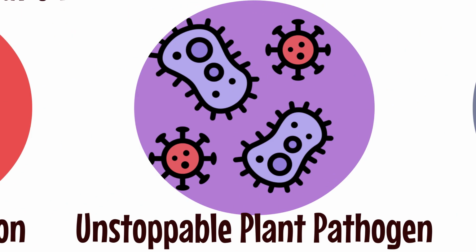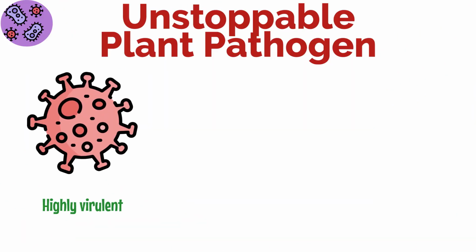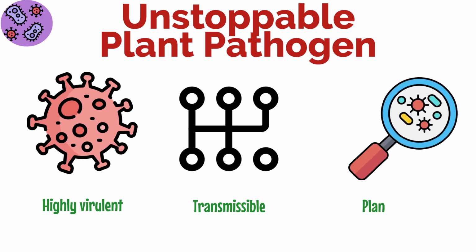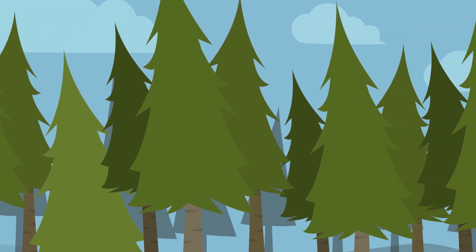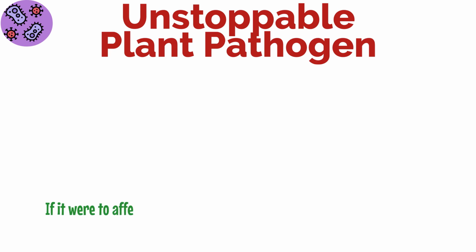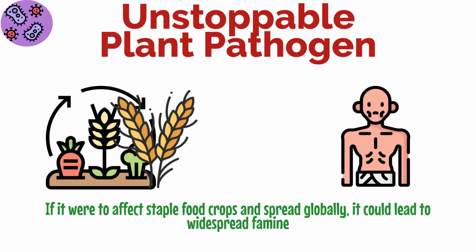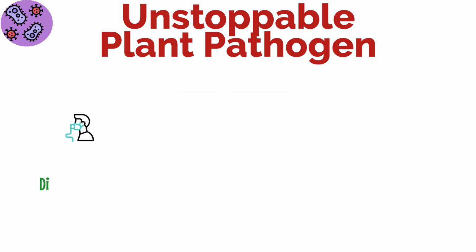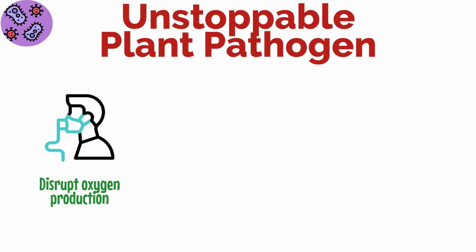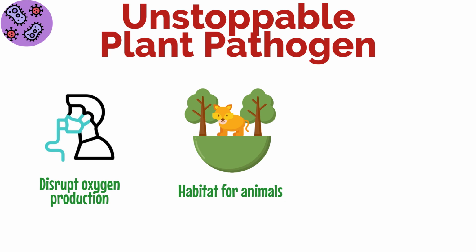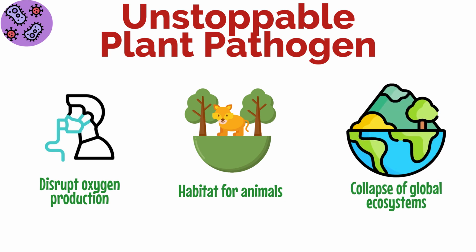Unstoppable plant pathogen. This scenario involves the emergence of a highly virulent and transmissible plant pathogen capable of infecting a wide range of plant species. If it were to affect staple food crops and spread globally, it could lead to widespread famine. The death of plant life on a massive scale would also disrupt oxygen production, habitat for animals, and could potentially trigger a collapse of global ecosystems.